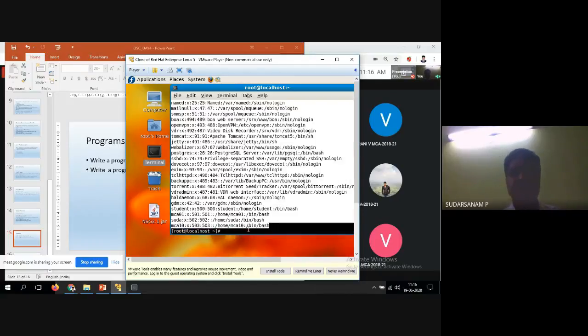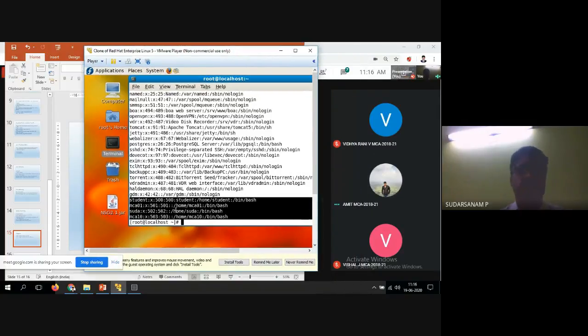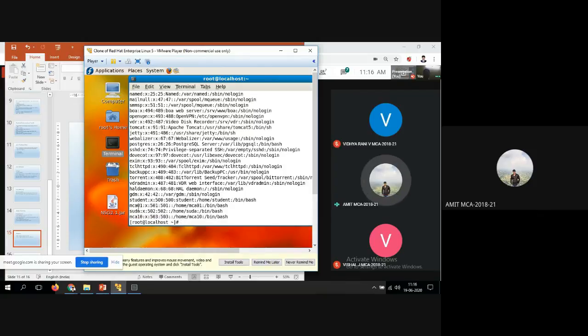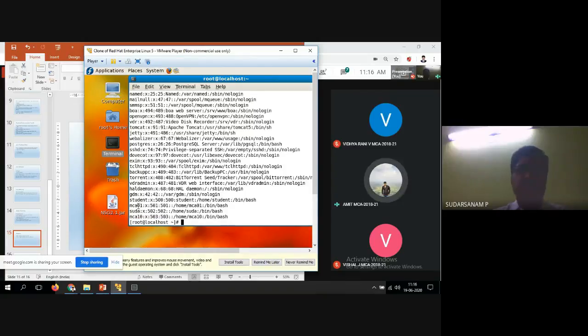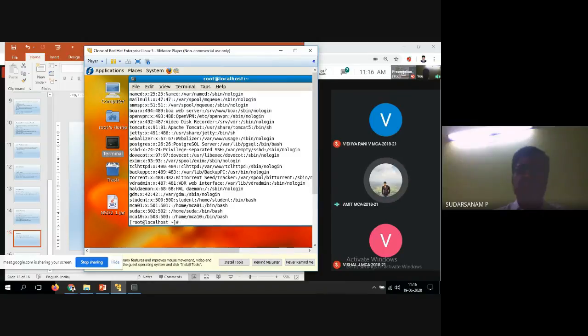Now can you see the last three lines? Yes, sir. The last three lines, Amit? Yes, sir. What is the first one? The first one is student, the home. Next one, sir, is MCA01, Sudha. Next one is MCA10.